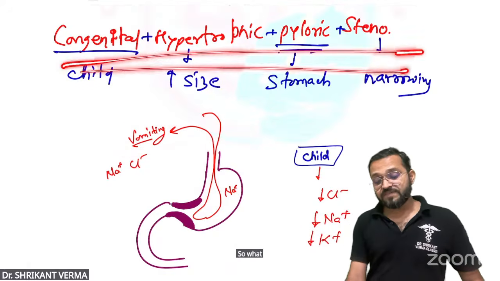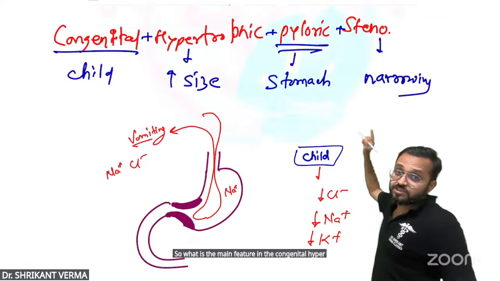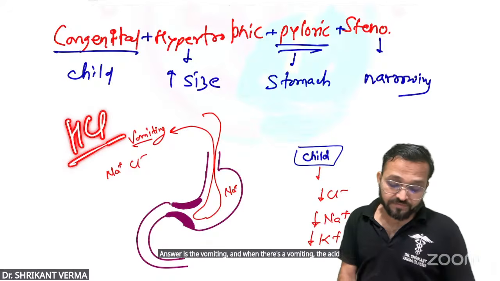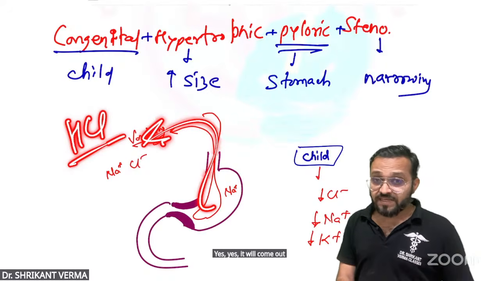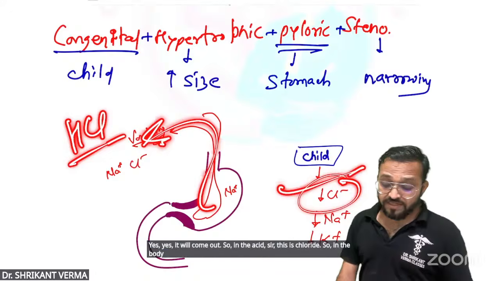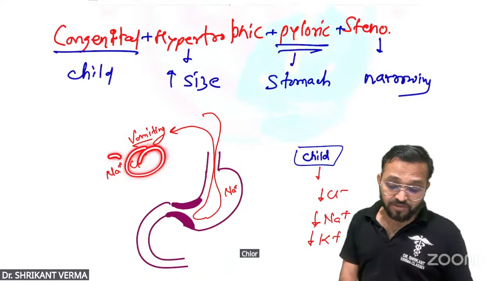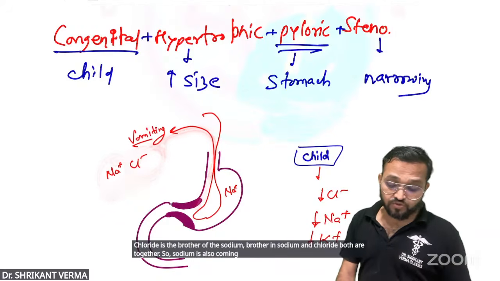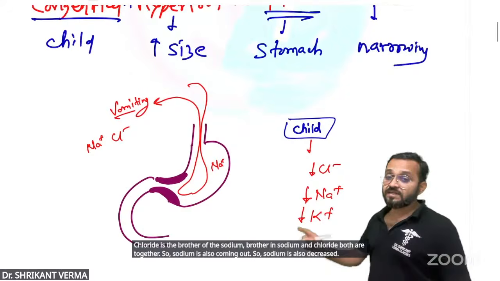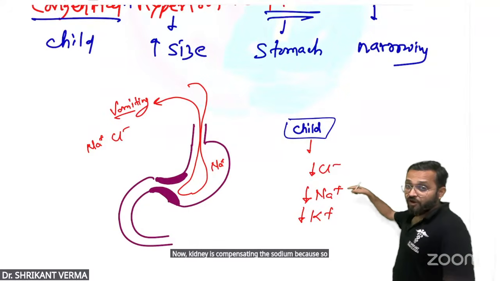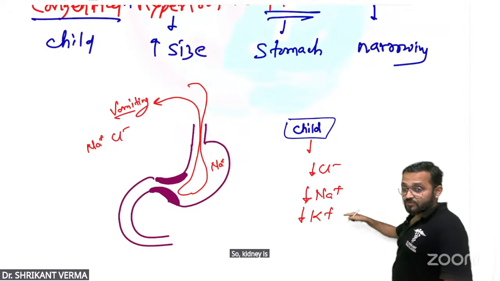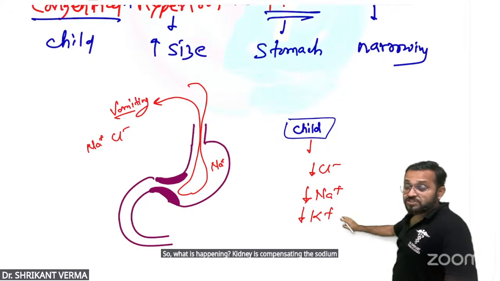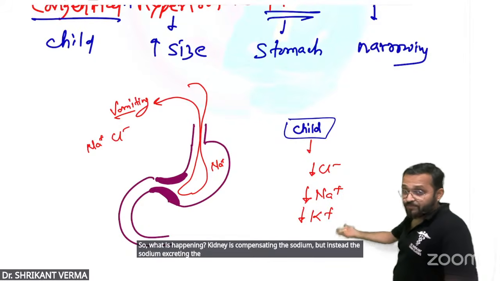So what is the main feature in congenital hypertrophic pyloric stenosis? The answer is vomiting. And when there is vomiting, the acid will come out. In the acid there is chloride, so in the body chloride is less. Chloride is the brother of sodium; both are together, so sodium is also coming out and decreased. Now the kidney is compensating for the sodium because sodium is a very important ion. But the kidney, while compensating the sodium, excretes potassium instead. So there is hypokalemia.